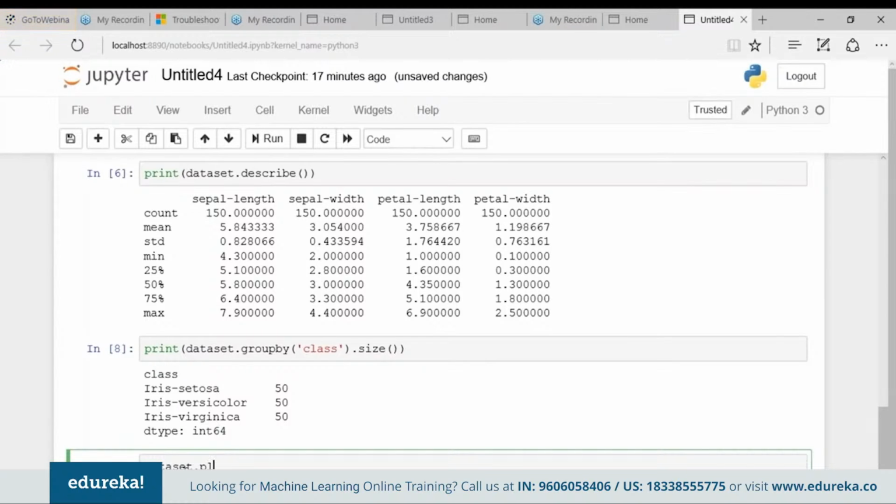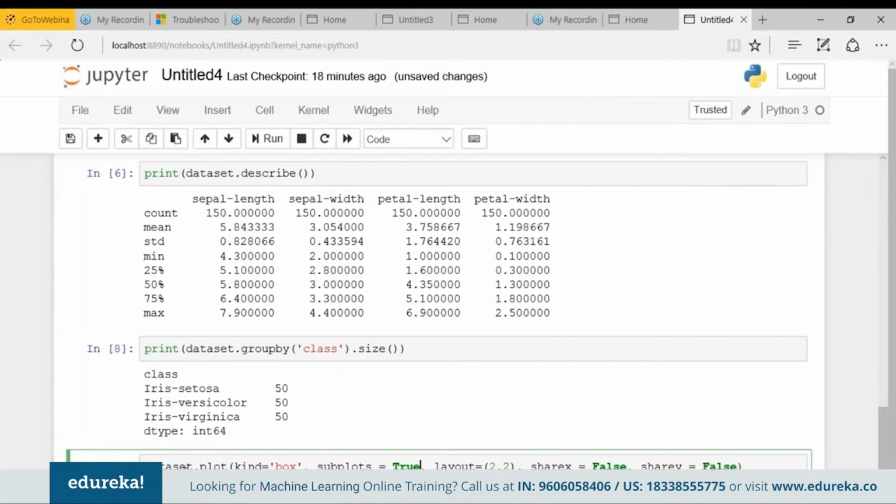So dataset.plot, what kind do I want? It's a box. Do I need subplots? Yes, so subplots equal true. My layout structure is 2 cross 2. Do I want to share my x and y coordinates? No, so sharex equal false, and sharey equal false too.